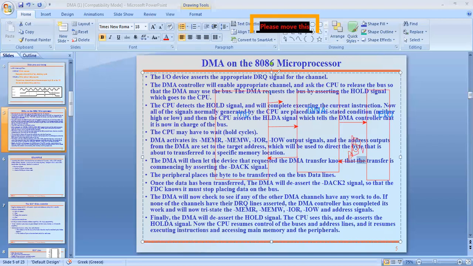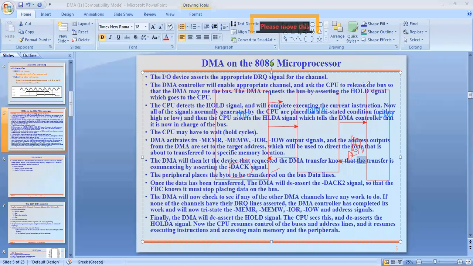Next the DMA will let the device that requested it know that the transfer is commencing by asserting a DACK signal. When we deal with an external device, this is called the DACK signal, which is nothing but data acknowledgement or DMA acknowledgement.